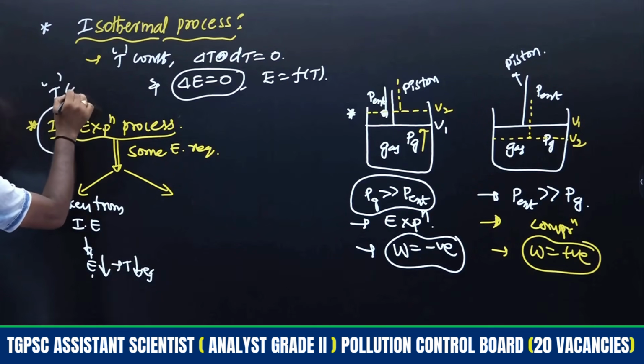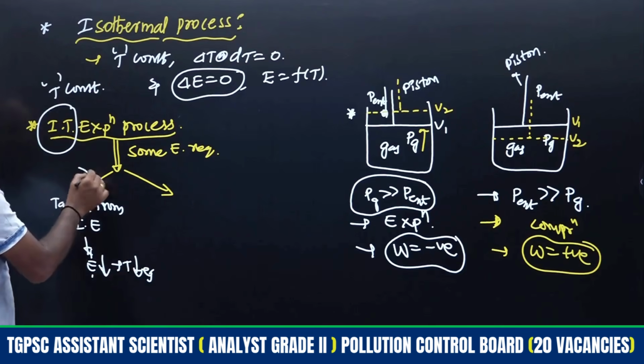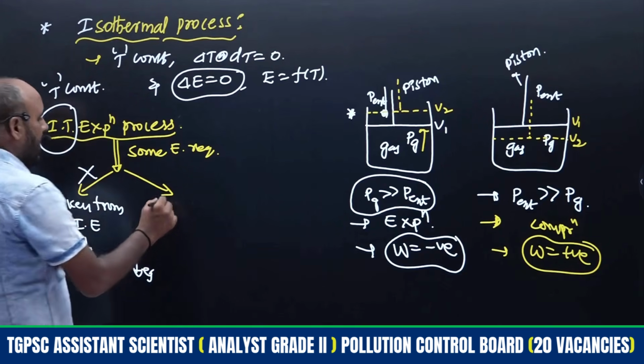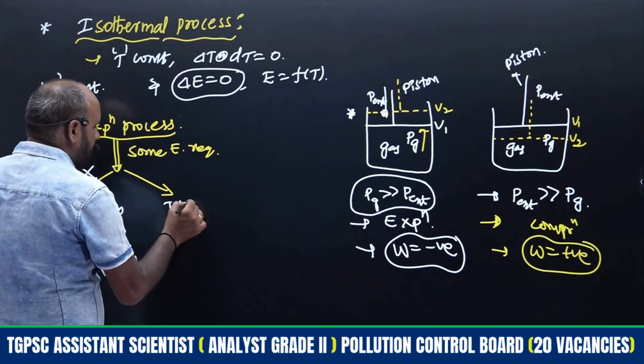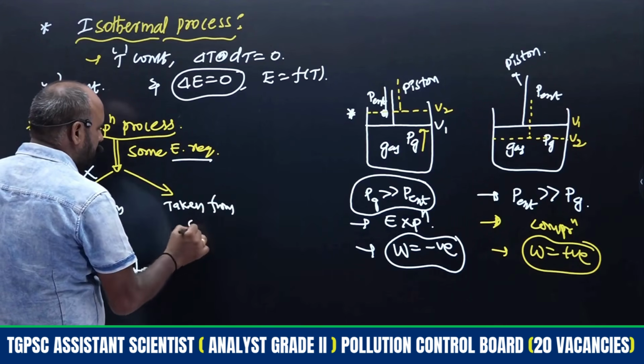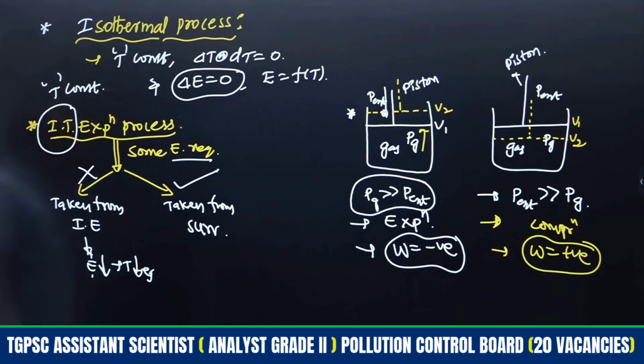For an isothermal process, temperature is constant. But here we are getting a temperature decrease, which means this procedure is not followed. Whatever expansion is done isothermally, that is at constant temperature, the required energy will be taken from the surroundings only, right? This is the process that should be possible.